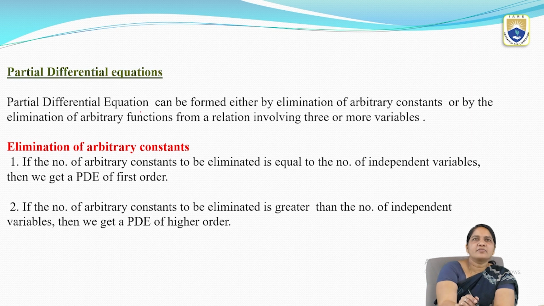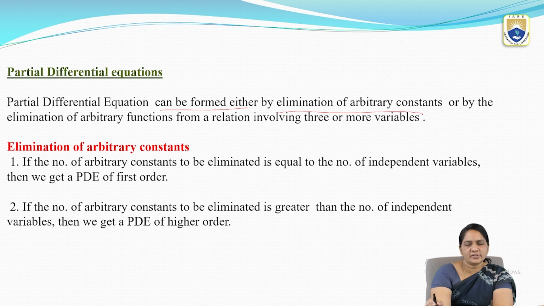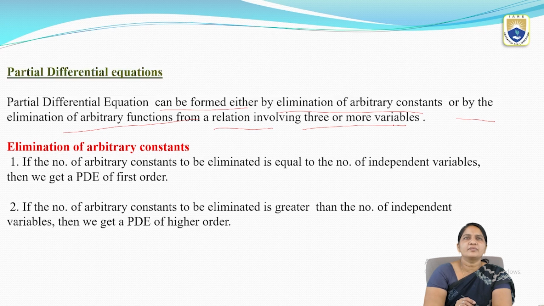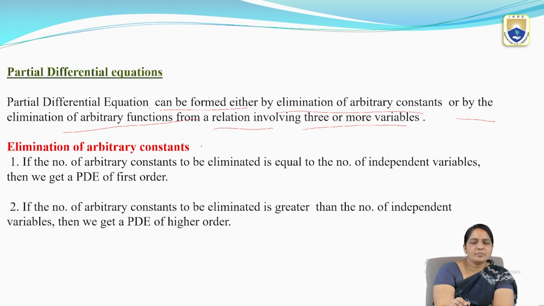A partial differential equation can be formed either by elimination of arbitrary constants or by elimination of arbitrary functions from a relation involving three or more variables. How can we form the partial differential equation? Either by elimination of arbitrary constants or by elimination of arbitrary functions from a relation involving three or more variables. Coming to the first one, elimination of arbitrary constants.